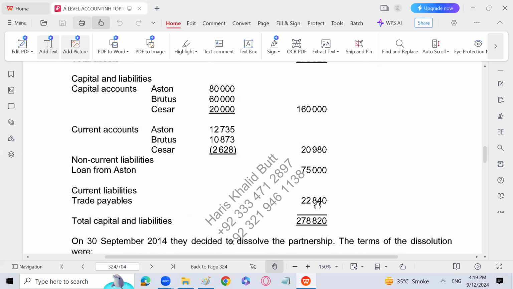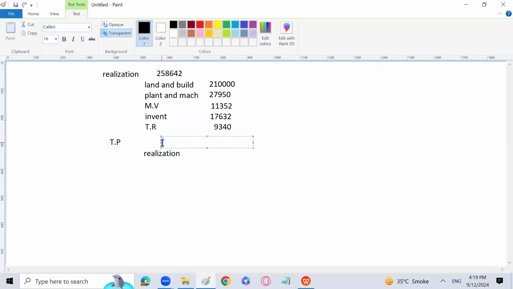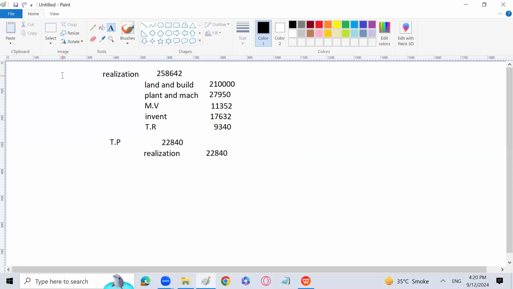Trade payables are going to be transferred, 22840. So trade payables liability will be transferred. Liability credit होती है, debit हो जाएगी. Realization account is going to be credit. कौन सा ये वाला. अच्छा, total is wrong actually. Okay.